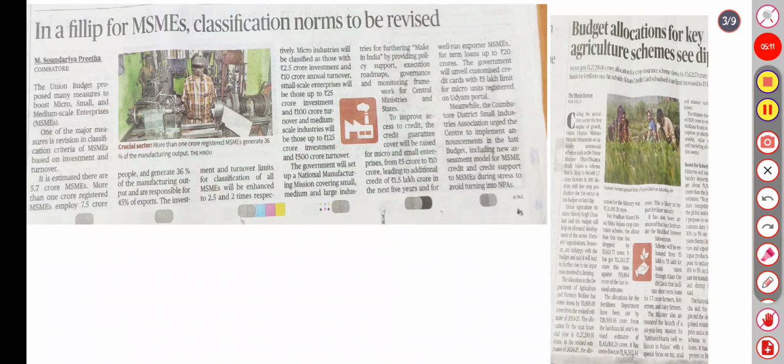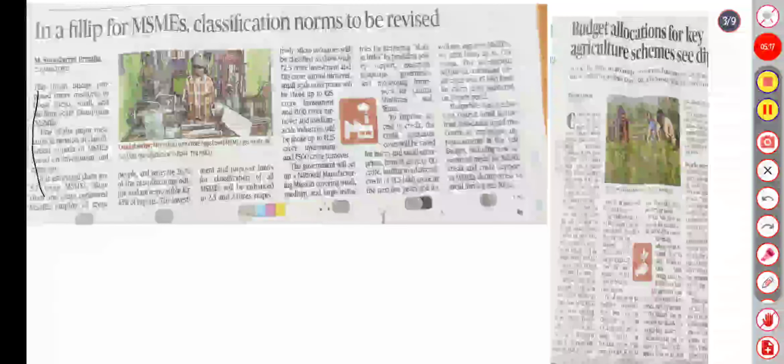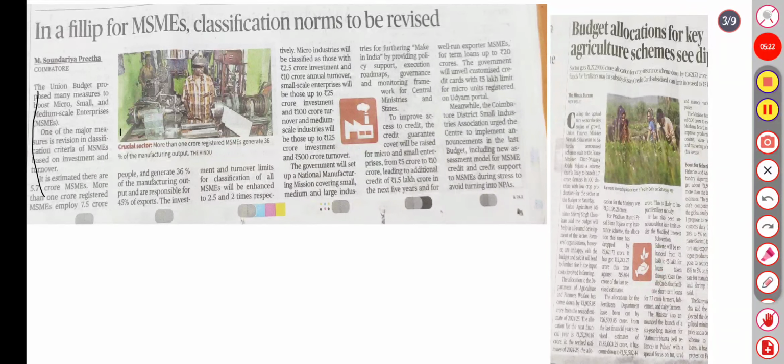A flip for MSME: classification norms to be revised. The Union Budget has measures to boost micro, small, and medium enterprises (MSME). One of the major revisions is the classification criteria of MSME based on investment and turnover. The estimated number of MSMEs is 5.7 crore.